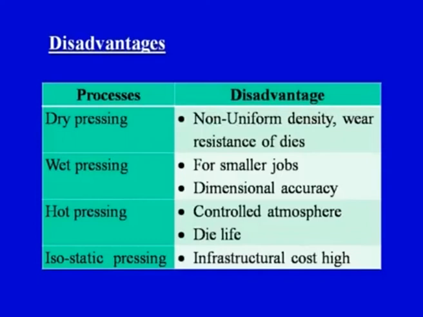And the die life, as I have already indicated, is an issue in case of hot pressing, because the temperature is also high and therefore the life of the die becomes an issue. The dies that are used for hot pressing of ceramic powders will have shorter lives.